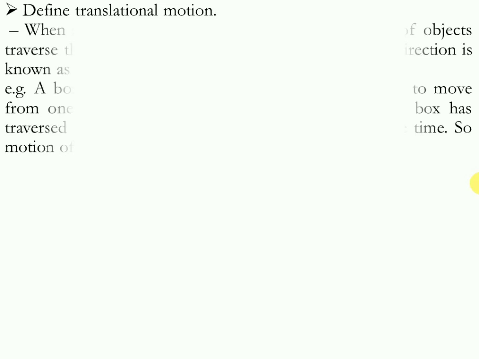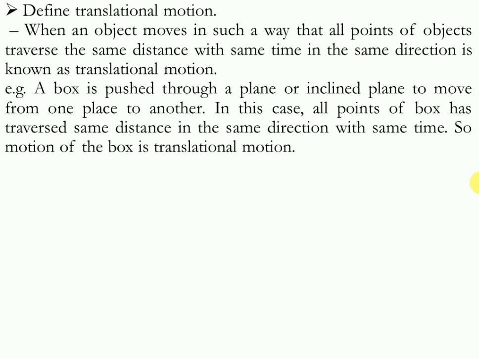Translation motion. When an object moves in such a way that all points of the object traverse the same distance in the same time in the same direction, it is known as translation motion. Now let us think about a box.